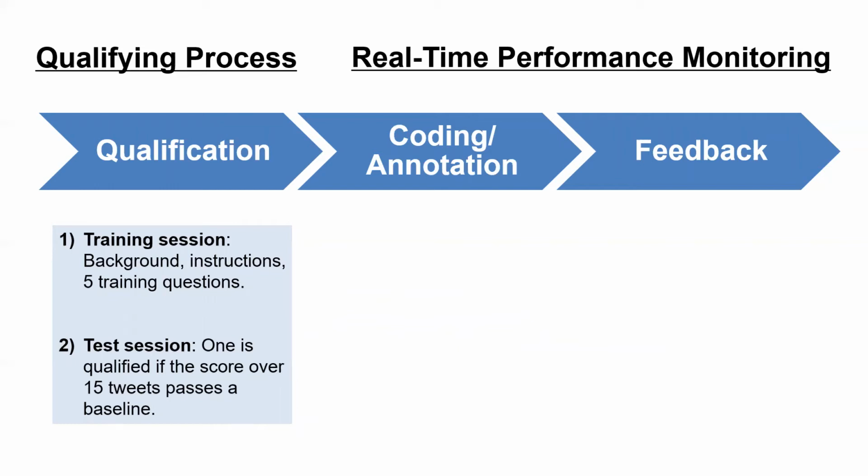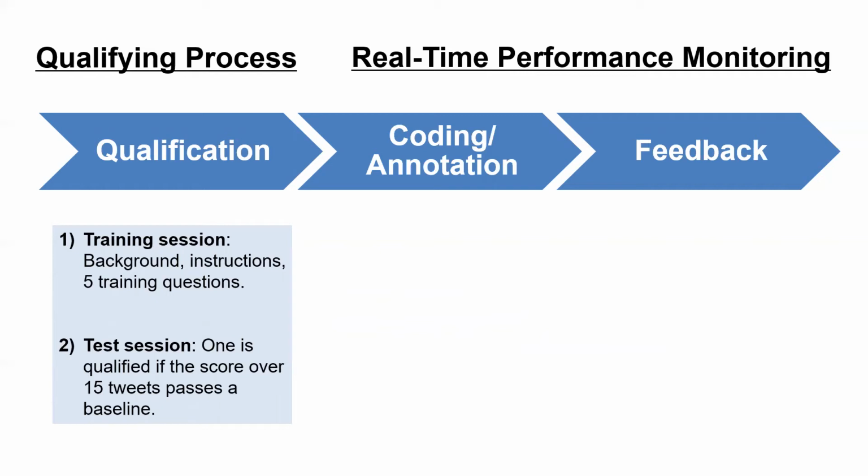Now let me go over the detail regarding how the system can be used to generate quality responses through a qualifying process and real-time performance monitoring. First, there is a qualification part. A candidate worker has to get the qualification so that he can proceed to work on the formal coding. In the qualification part, a candidate worker has to go through 2 sessions.